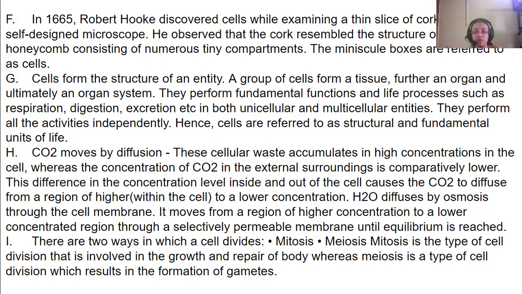So what happens? They diffuse out through the cell membrane to the outside of the cell. Like that, the difference in concentration inside and outside of the cell causes the carbon dioxide to diffuse through the cell membrane to the outside.